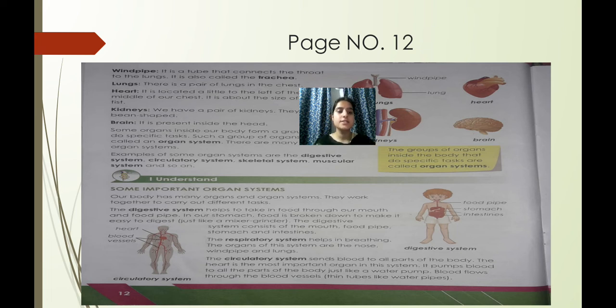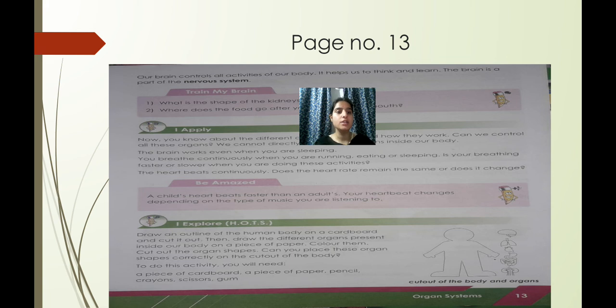The circulatory system sends blood to all the parts of the body, and the heart pumps and it circulates through blood vessels. The last is the nervous system. Our brain is a part of the nervous system because it controls the activities of our body. It helps us to think and learn.